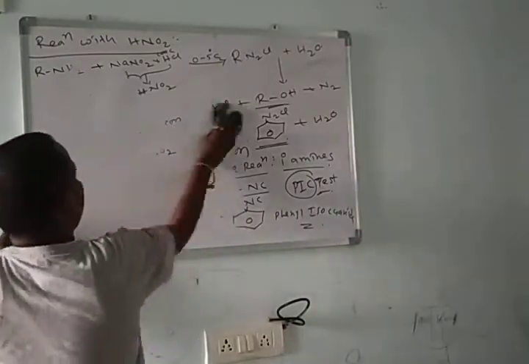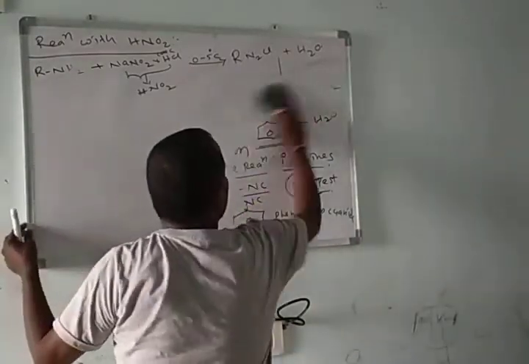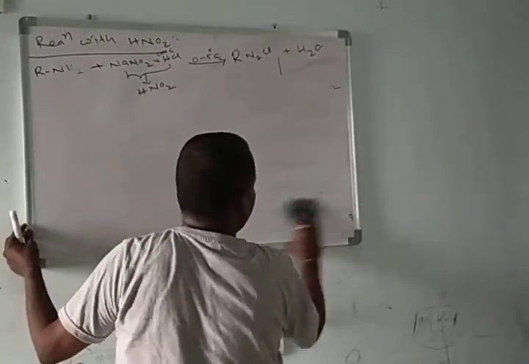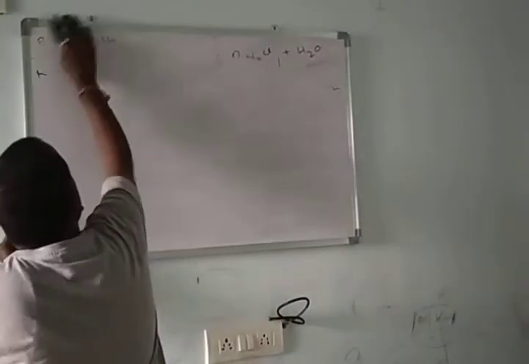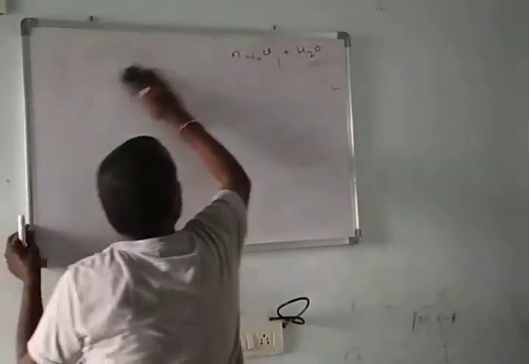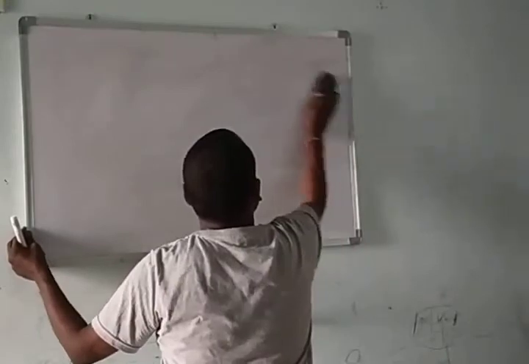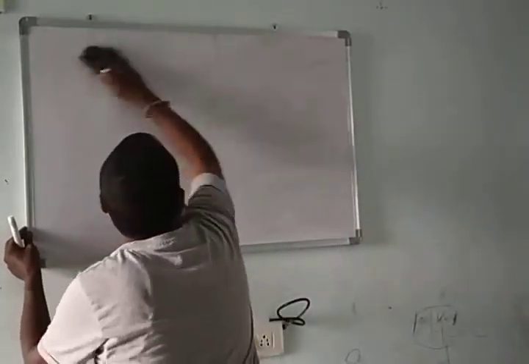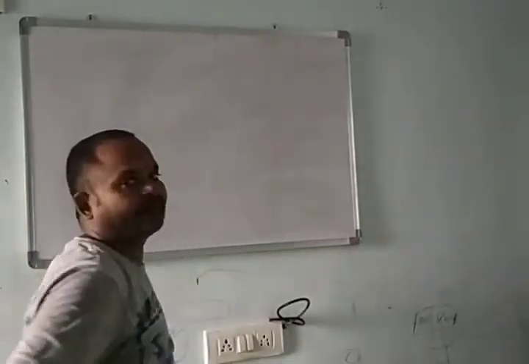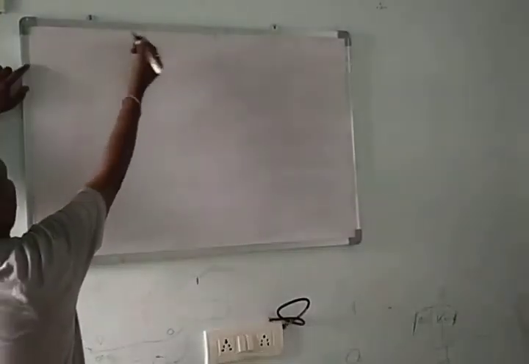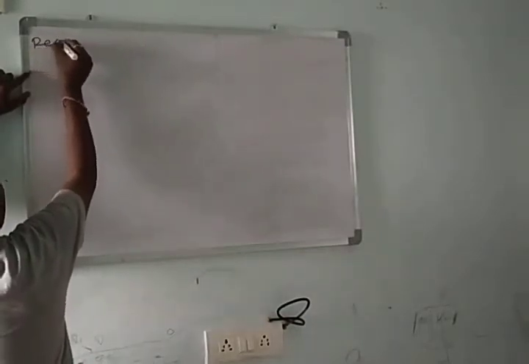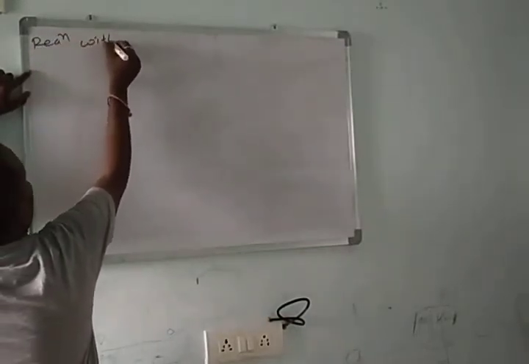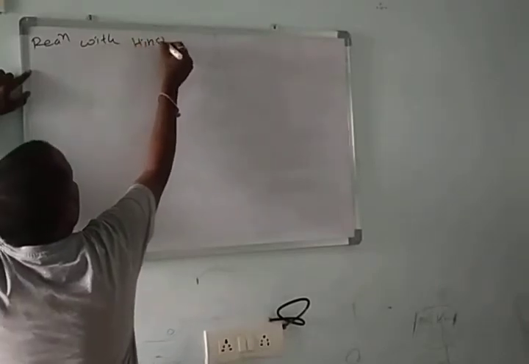Reaction with benzene sulfonyl chloride. Benzene sulfonyl chloride is also called Hinsberg reagent.